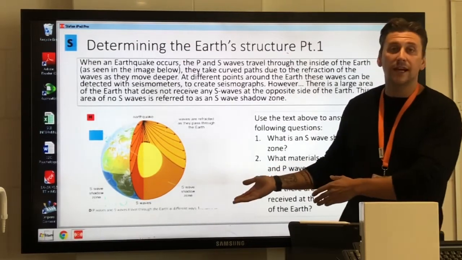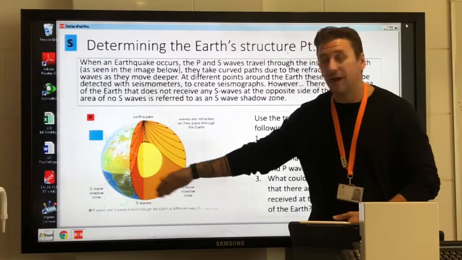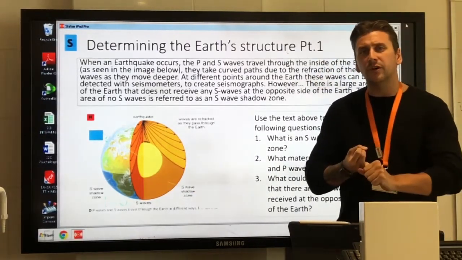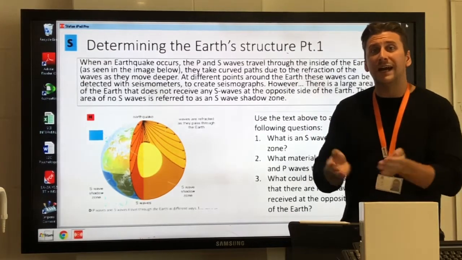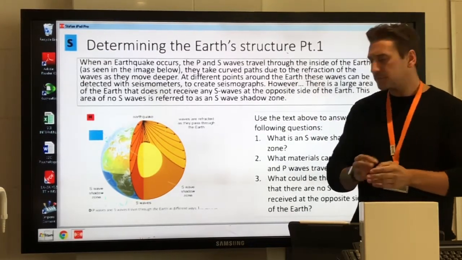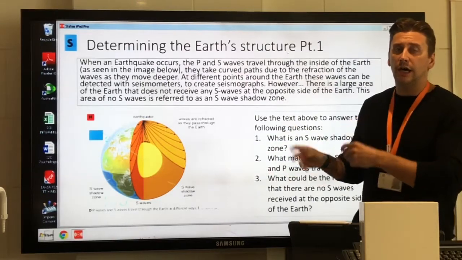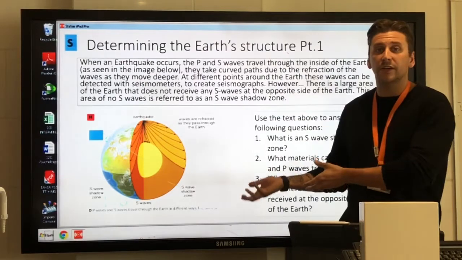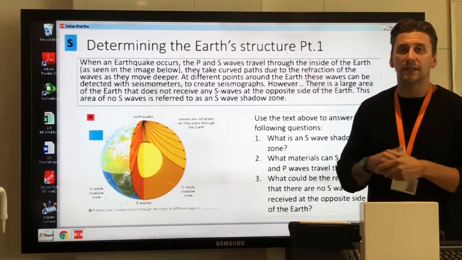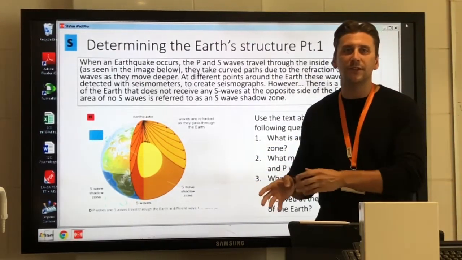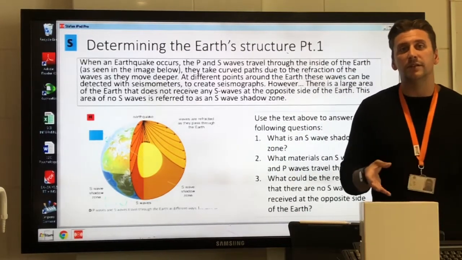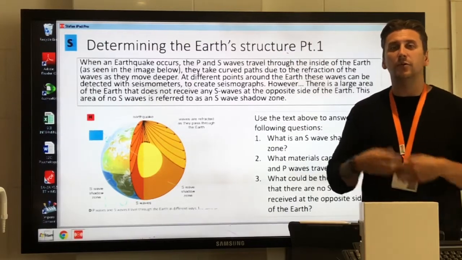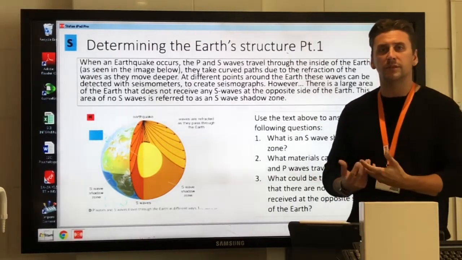The P waves, on the other hand, they get through and they do arrive at the opposite side of the Earth, but the S waves are stopped. There's an S wave shadow zone, and therefore there must be a liquid outer core inside the Earth. So the observation for the conclusion that there is a liquid outer core is that no S waves are arriving at the opposite side of the Earth where the earthquake takes place. Because we know they travel through solids, it must be a different material, and liquid is the one that we decided makes the most sense. So there's a liquid outer core which creates that S wave shadow zone and stops those S waves.